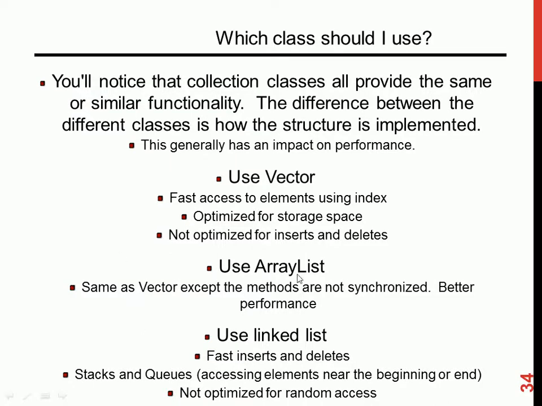Then for the array list, they use just like the vector, except that they are not synchronized and they have better performance over the what? Vector. So don't use vector. Always try and use what? Array list when you want something of type arrays. Then for the linked list, you know how the linked list works. First insertion and what? Deletion.